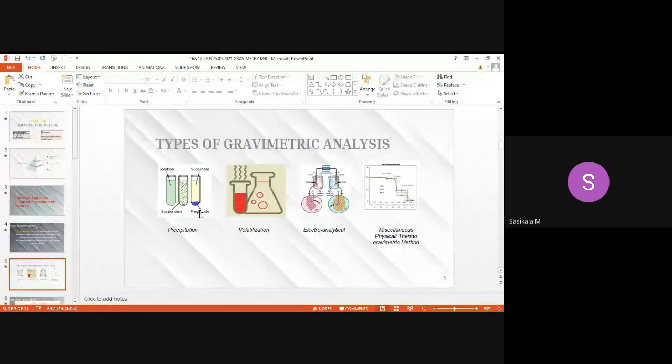What do you need to analyze in gravimetry? Mass. That is weight. Mass represents weight in grams. That's why gra represents gram. Then gravi represents gravity. Gravity is included in mass, determining mass. So that is why it is called gravimetry. So in what way will we be analyzing mass? Either by means of precipitation of the analyte, or by means of volatilization, or by using electroanalytical methods. These two methods are advanced techniques when compared with gravimetric methods.